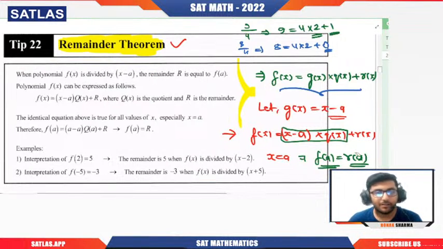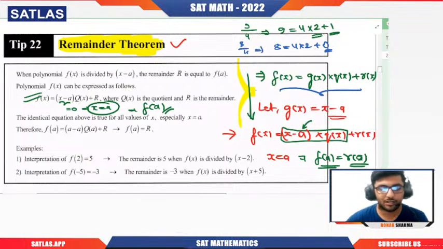So the remainder's numerical value can easily be calculated by calculating the function's value at the value of x where the expression by which you're dividing becomes 0. Here we have x minus a, which is 0 at x equal to a. So my remainder for f of x when divided by x minus a will be nothing but f of a. Students directly learn it, but this is the whole methodology behind it. I hope you are clear with it. Got it?